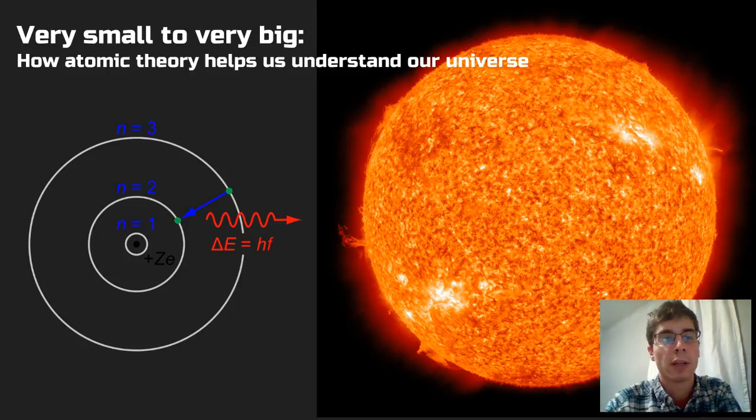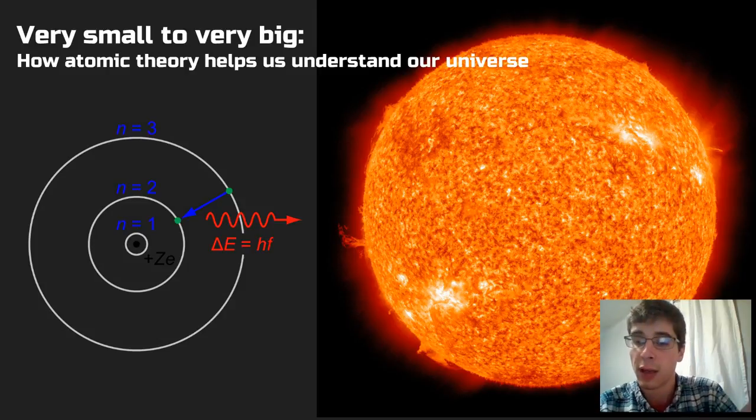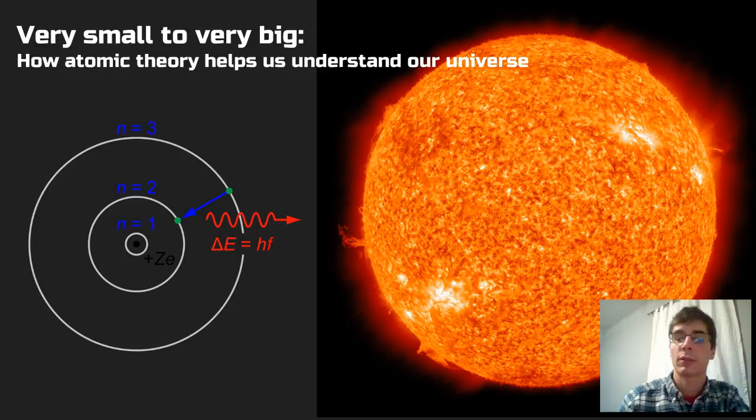So overall in this unit, this little section here, we have talked about how we can look at very, very small things like atoms to understand very, very big things like stars. And atomic theory can help us actually understand our universe and vice versa. Scientists right now who are studying things at the atomic level also have to talk to scientists who are studying the cosmos at the universal level.